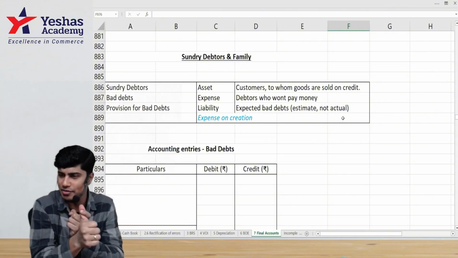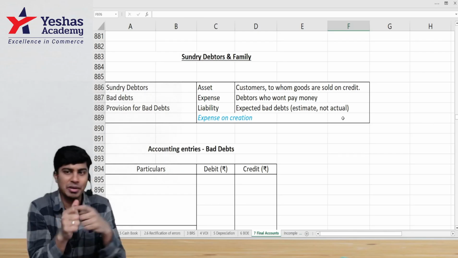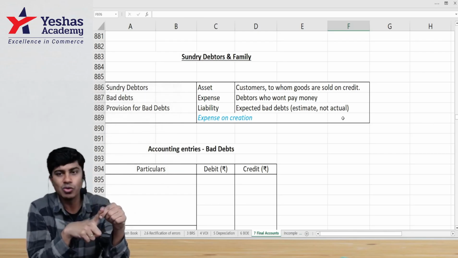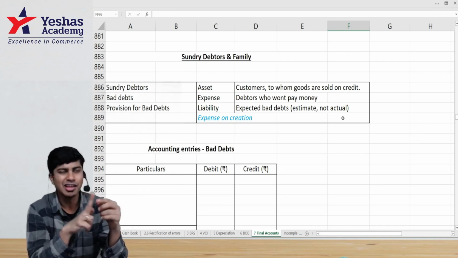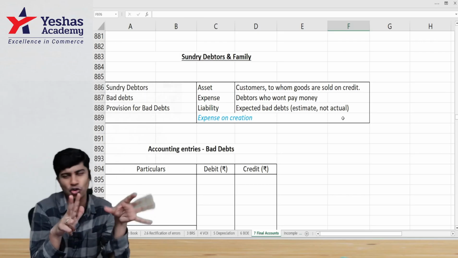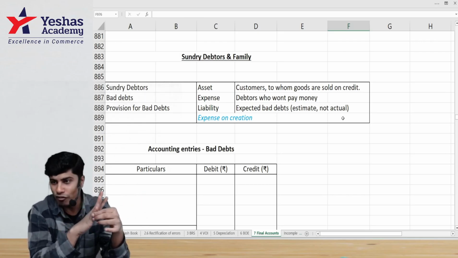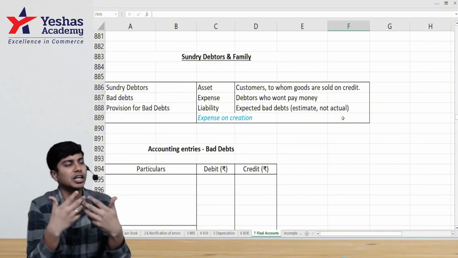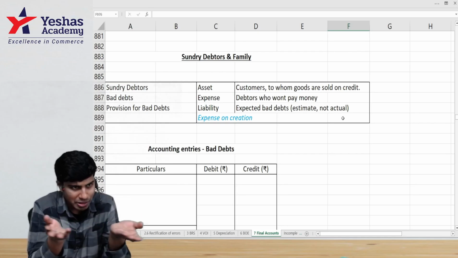One, the head of the family, which is Sundry Debtors. Next, the most common character of the family, bad debts. And you also have the most interesting character of the family, provision for bad debts. You do also have some three or four guest characters like provision for discount or recovery of bad debts, sometimes provision written off also. And in this discussion, we'll see the entire logic behind this.